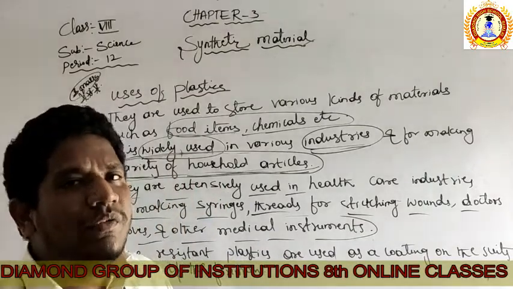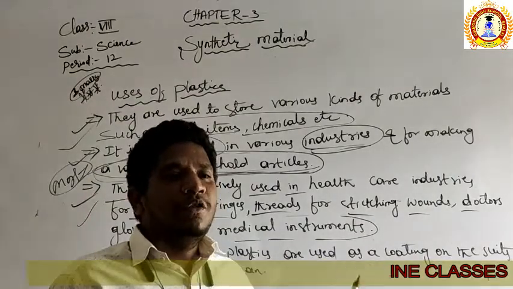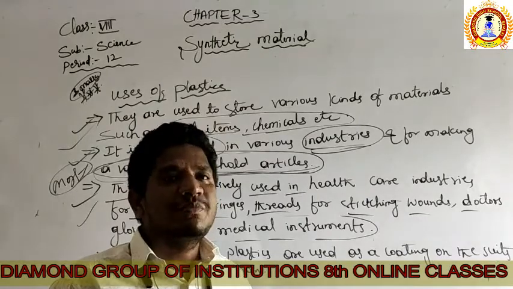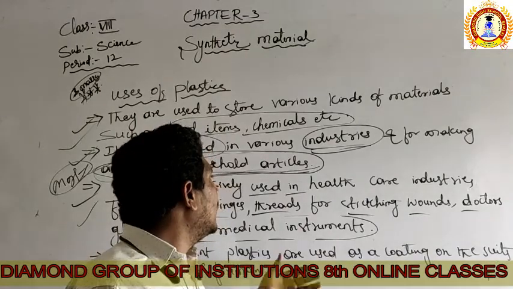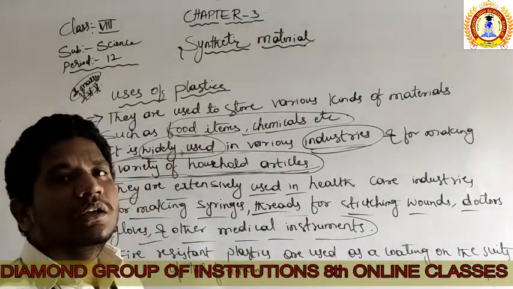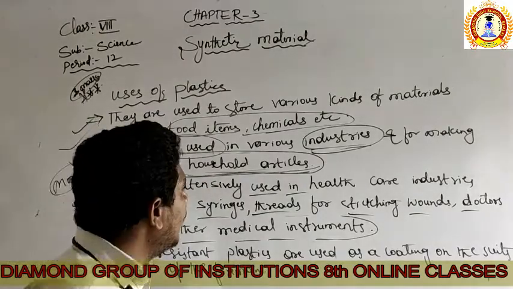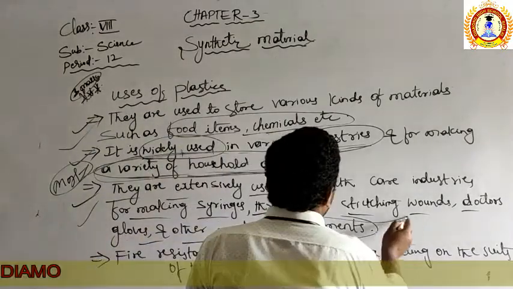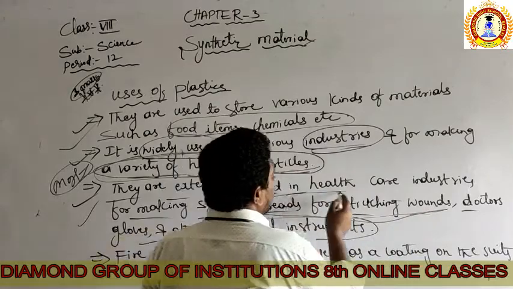If your body gets any damage, we take threads to stick the cut portion of the body. It has a huge range of application in stitching the wounds of the body.